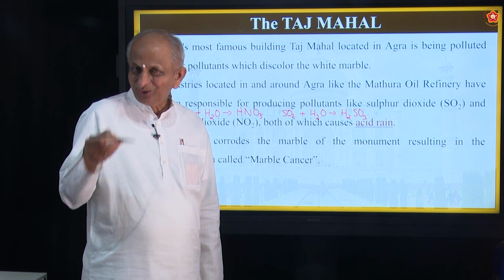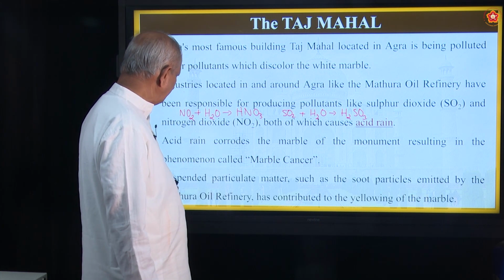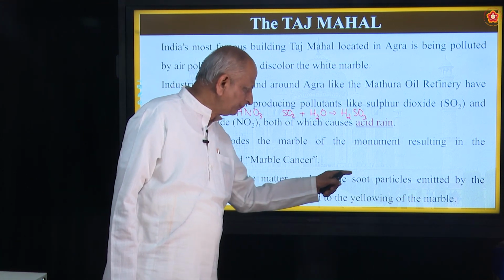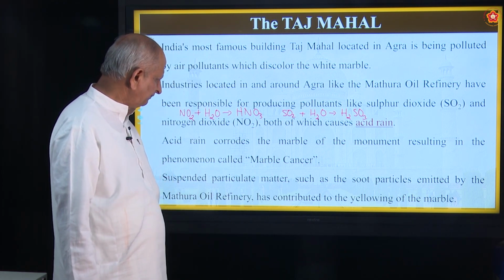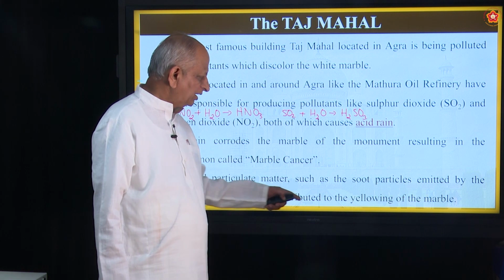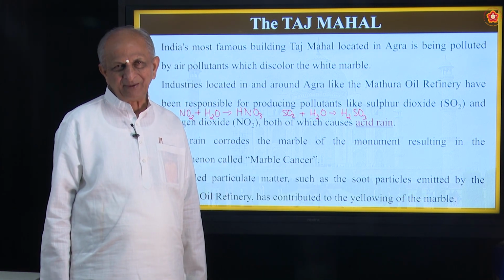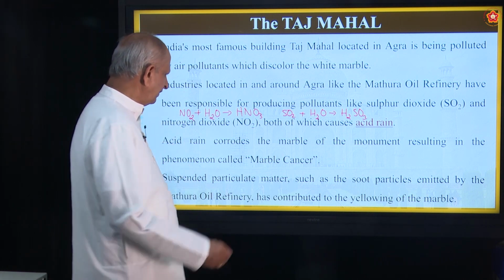Means slowly it grows, it spoils slowly. So suspended particulate matter such as the soot particles emitted by the Mathura oil refinery has contributed to the yellowing of the marble. Do you know what marble stands for?